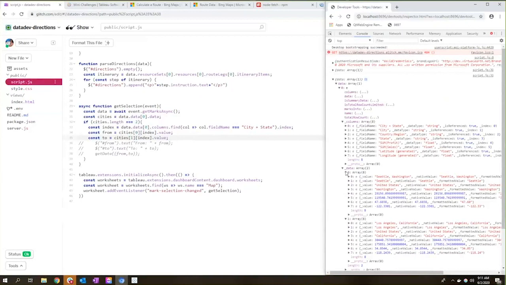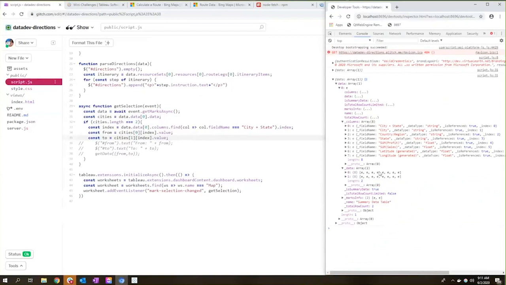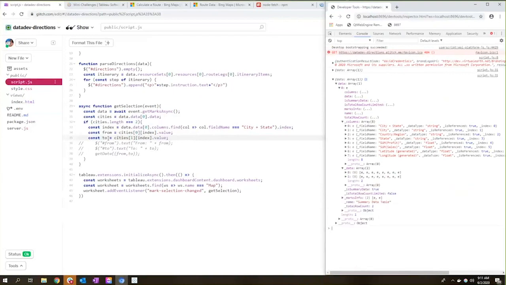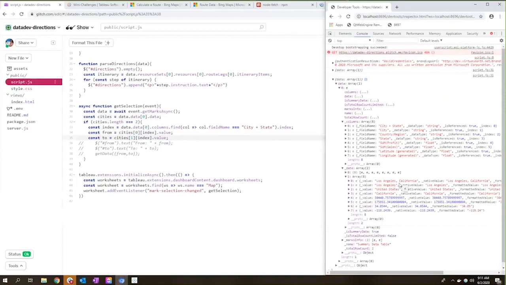So here we've got our data, 2 marks, Seattle and LA, and we're pulling in the 0th position, so Seattle, and then we're pulling in Seattle, Washington. For the to city, we're looking at the city that's in the 1st position. It's weird to say. In this case, it's LA, and we're pulling in the 0th index item here to pull in the city name. And we also want to get that value.